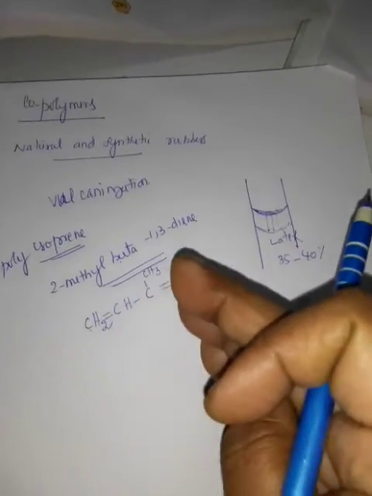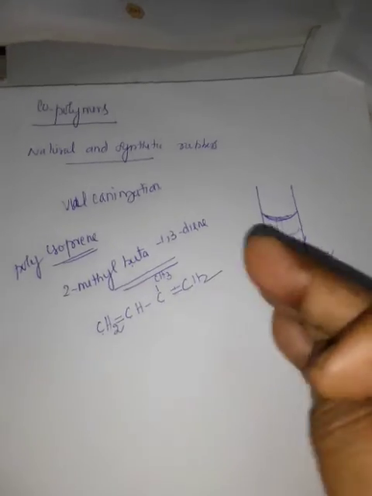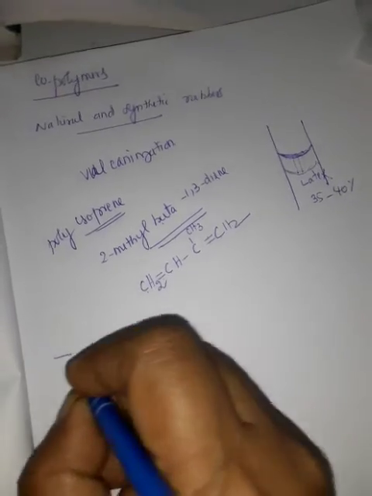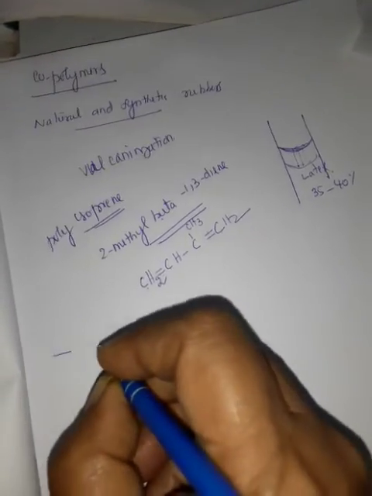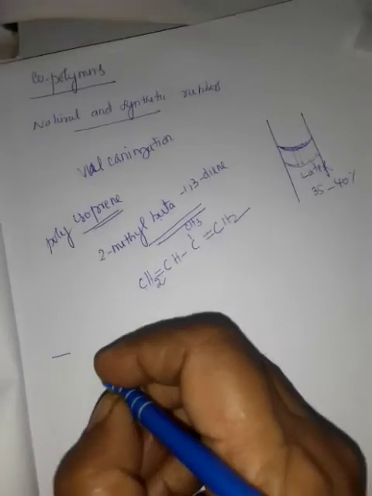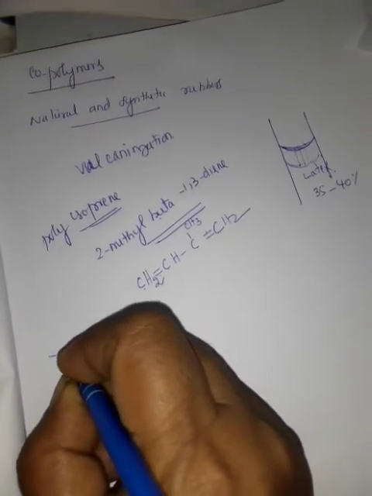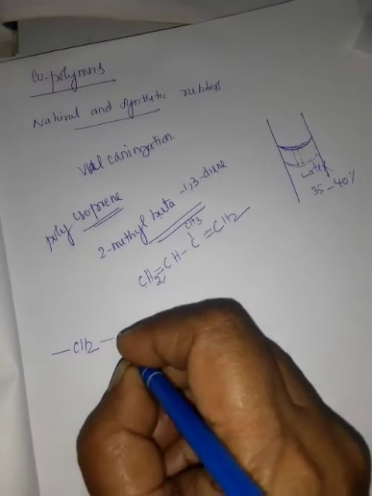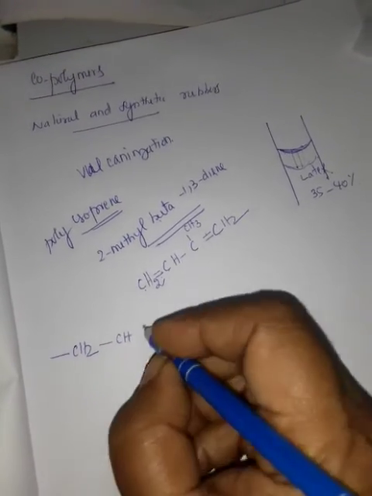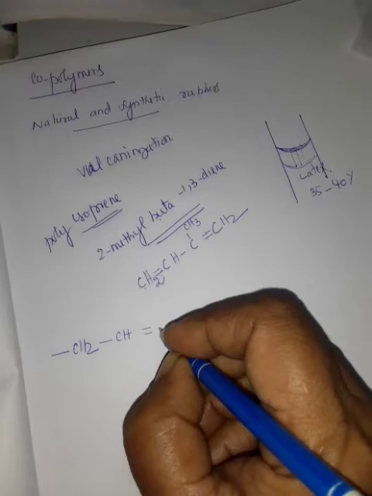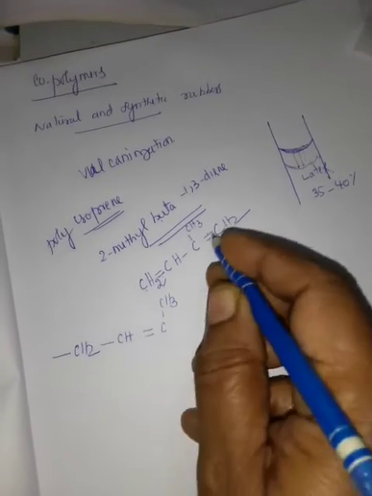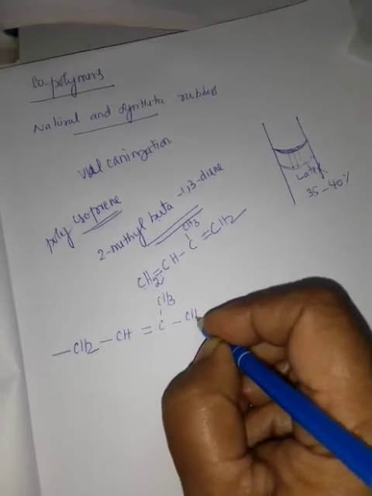If this monomer is joined with one or two more monomers, for example, you see, while combining, the double bond becomes a single bond and the single bond becomes a double bond. So here CH2, the double bond becomes a single bond, CH, the single bond becomes a double bond, C, CH3, and the double bond becomes a single bond.